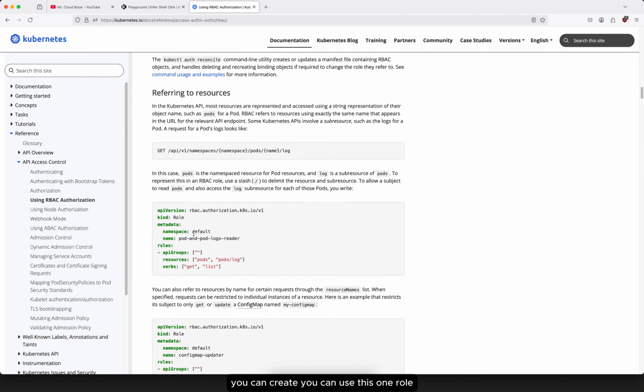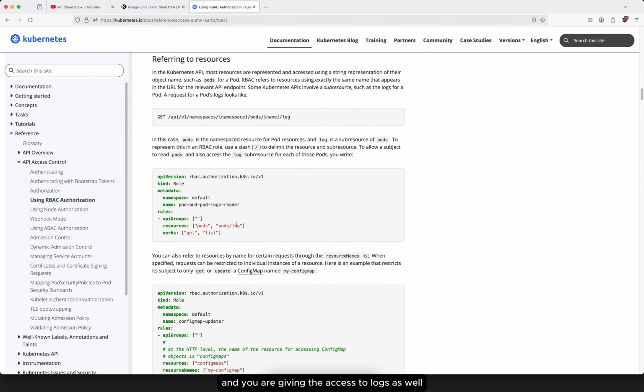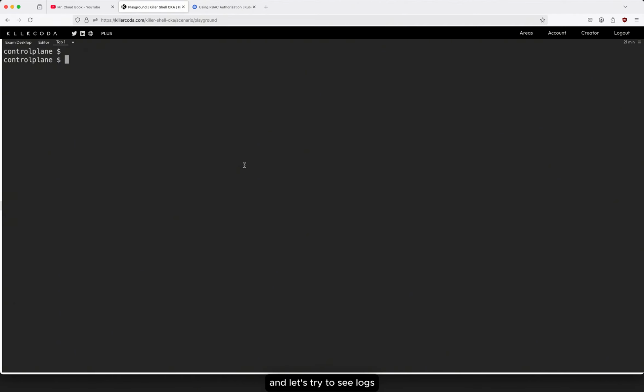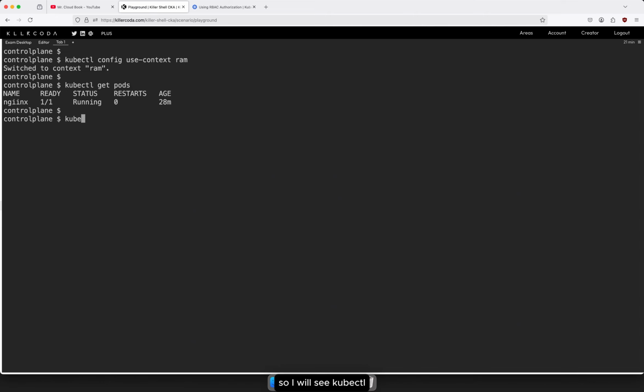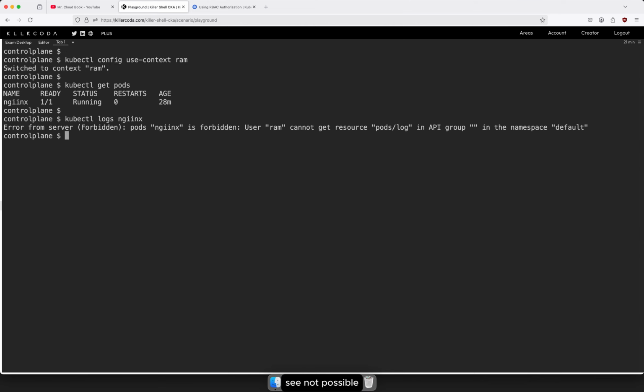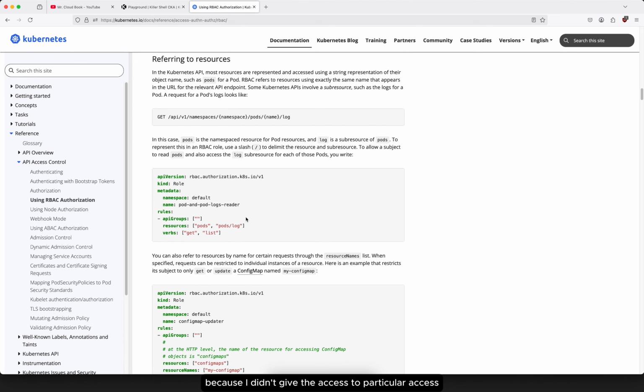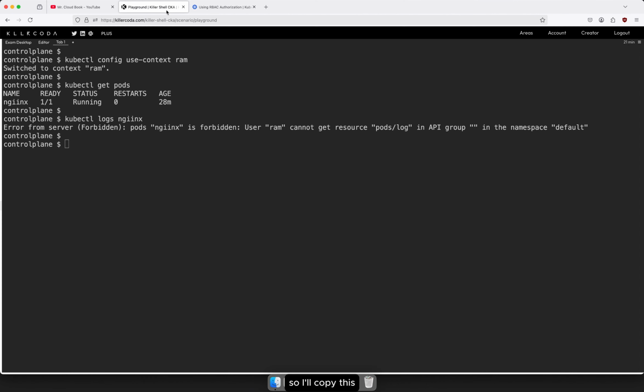You can use this role and give access to logs as well. Let's try to see logs. Let me use the context for ROM. I changed it. Running kubectl get pods, he only has access to pods, right? Now I will run kubectl logs nginx. Not possible, because I didn't give access to that particular resource. Let me try to add this into his role. I'll copy this.